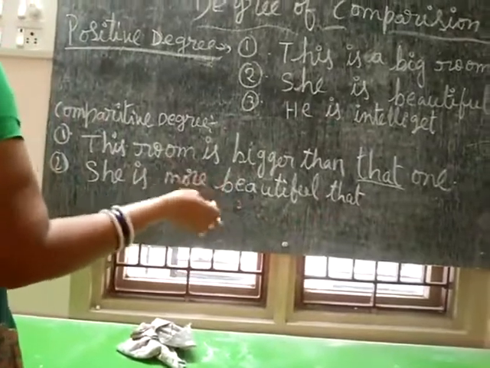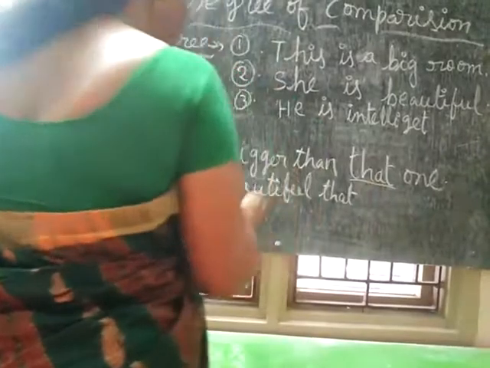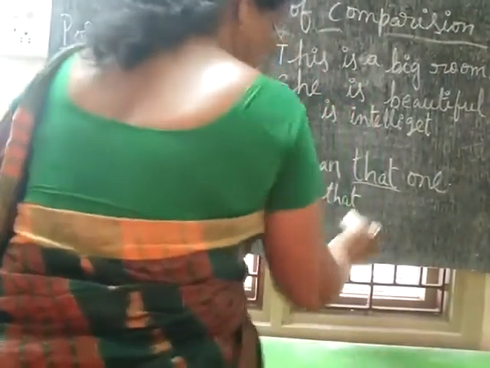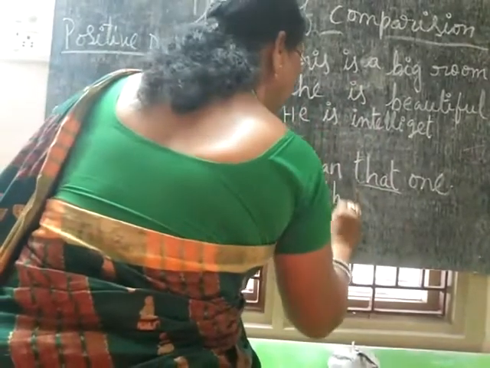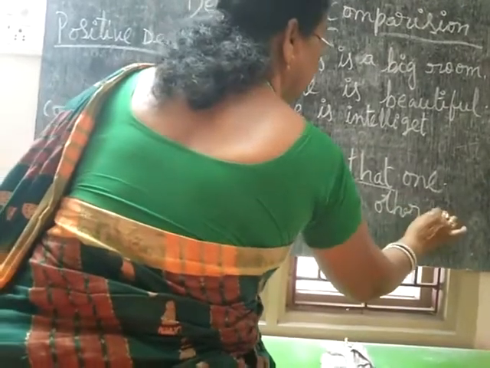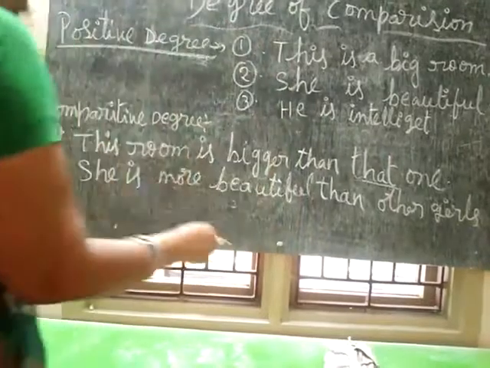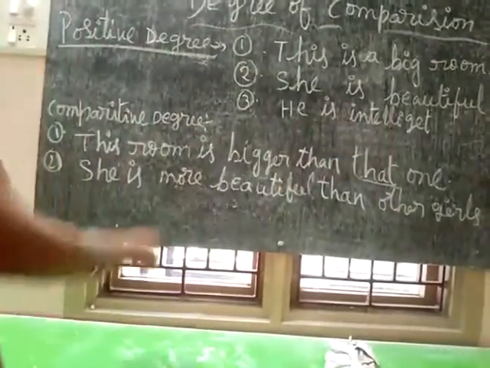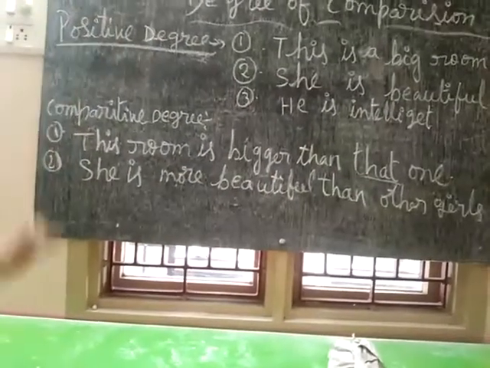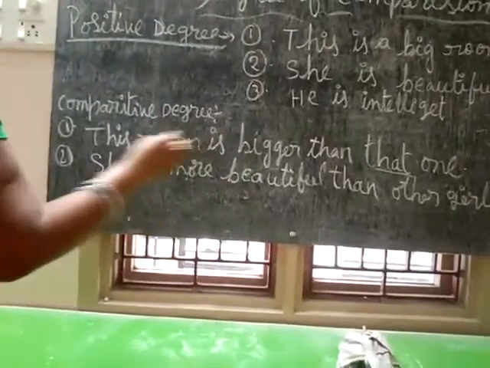So this is more beautiful than other girls. She is more beautiful than other girls. Here, she is beautiful is simply the positive degree. But in the comparative degree, she is more beautiful than other girls.